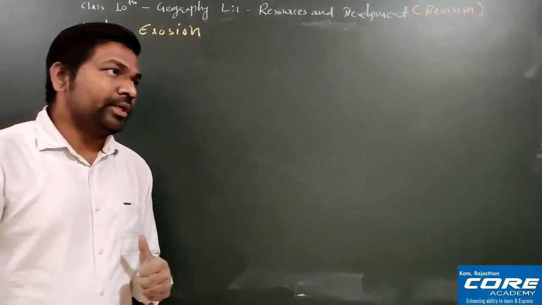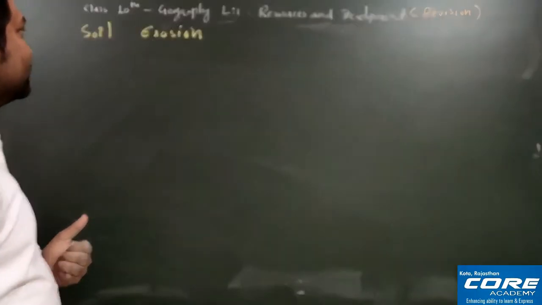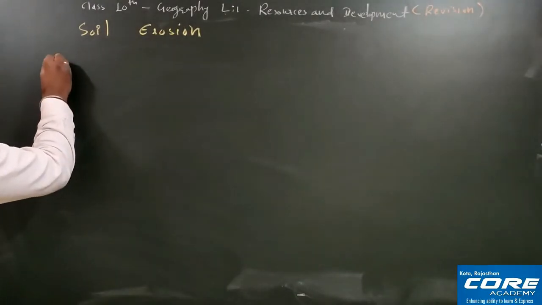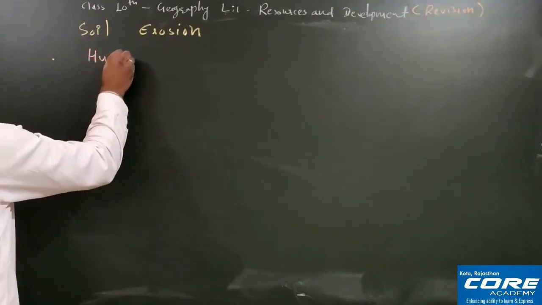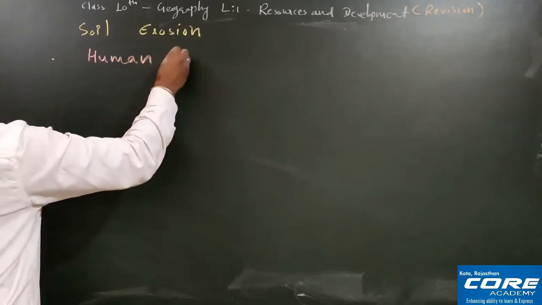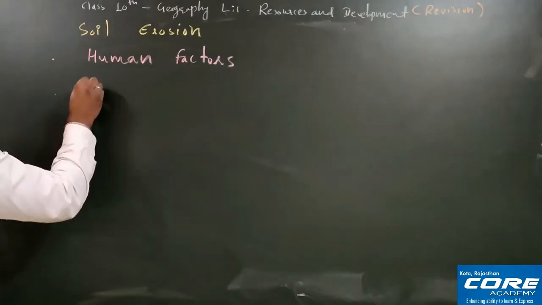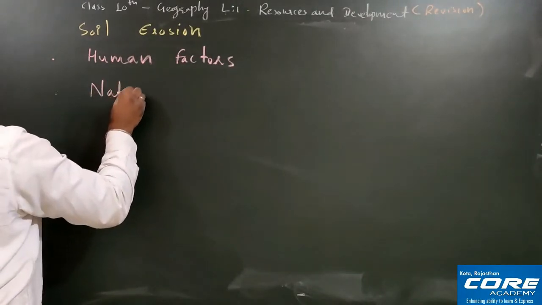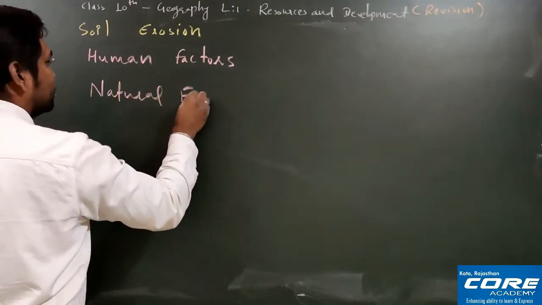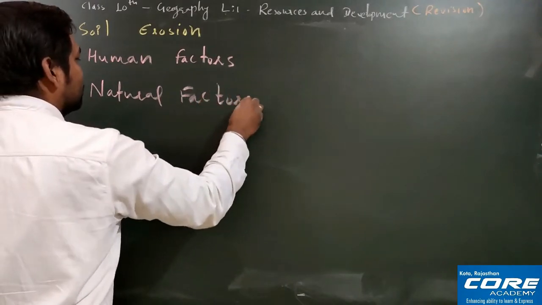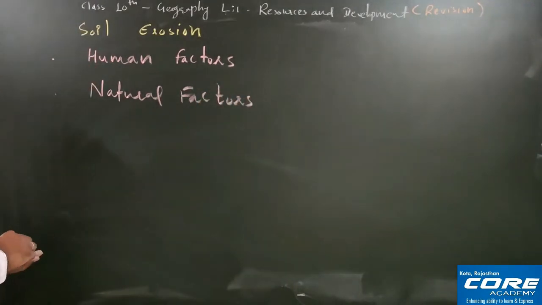Okay. Now soil erosion can take place because of various factors. One factor is human factors, and the next one is natural factors. So one is human factors. What can be the human factors?